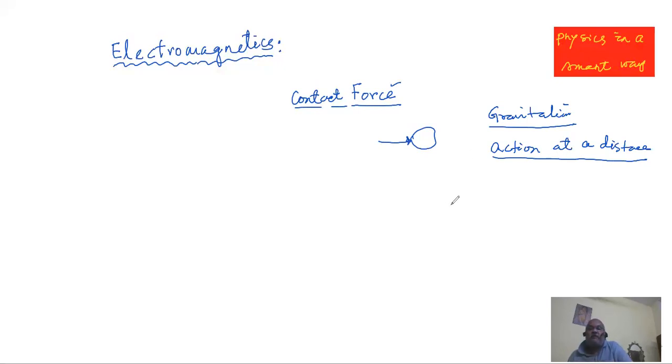Just like in case of gravitation, a mass m1 can attract another mass m2, even if there is some substantial separation between them. If the separation is anything less than infinity, then m1 will be pulling m2, and m2 will also be attracting m1. So those forces acting on m1 and m2 are branded as action at a distance. There, the forces act on the body without any physical contact.